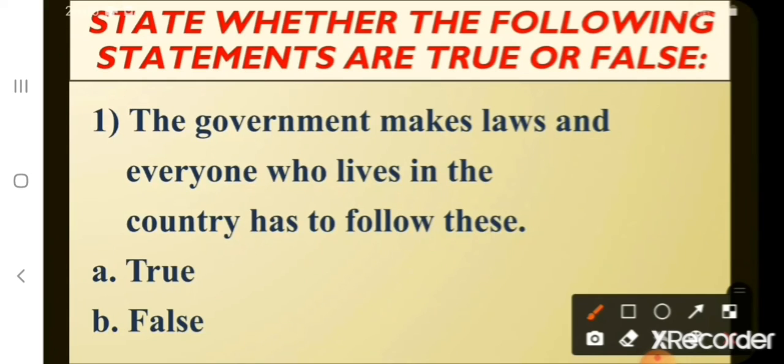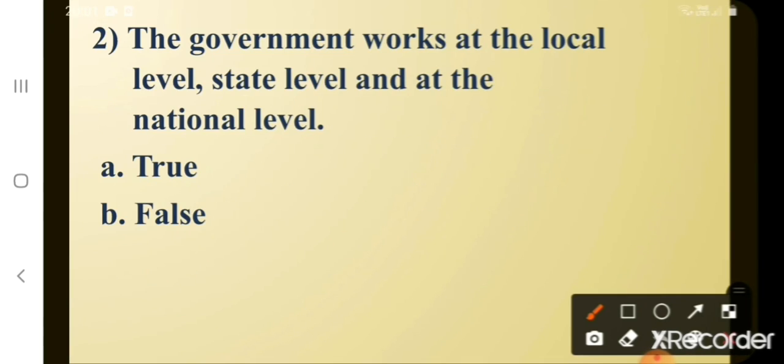Now children, state whether the following statements are true or false. First one, the government makes laws and everyone who lives in the country has to follow these. A. True, B. False. What's the correct option? Correct. A. True. Second one, the government works at the local level, state level and at the national level.